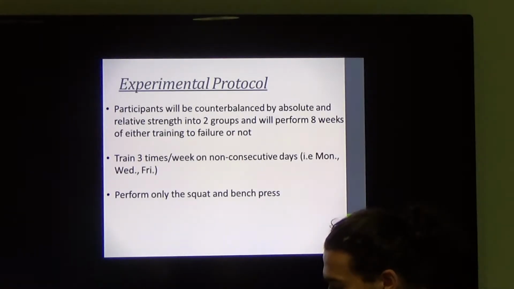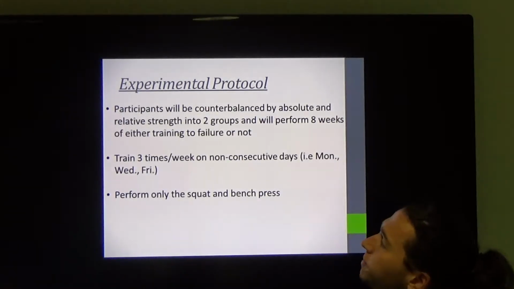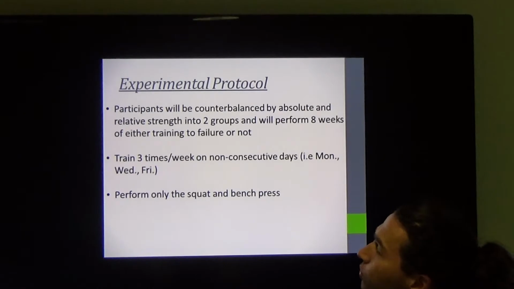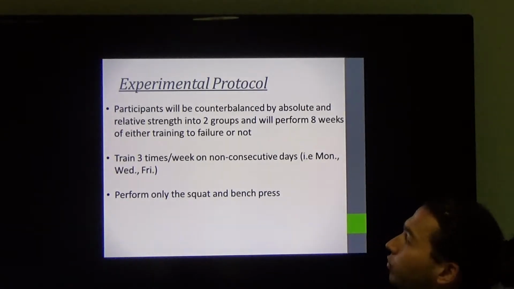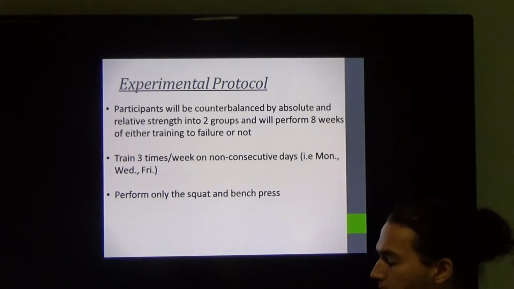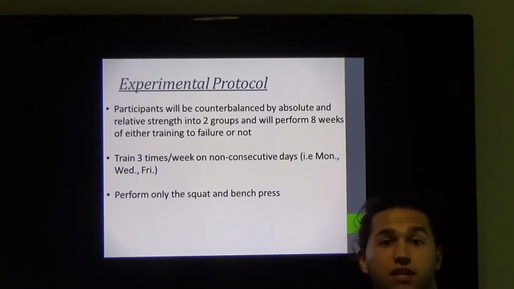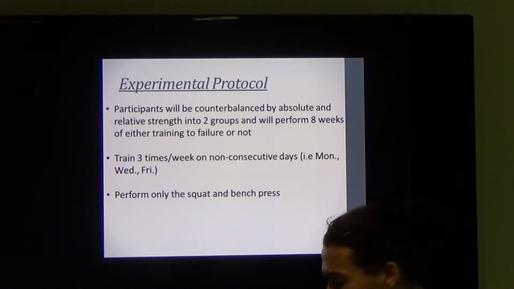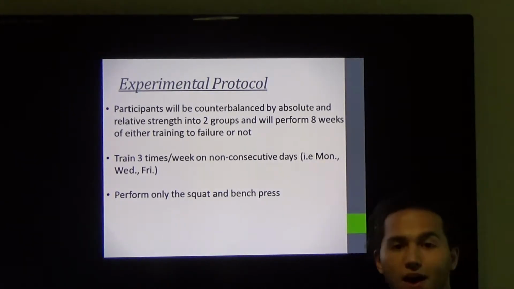Experimental protocol. Participants will be counterbalanced by absolute and relative strength into 2 groups, and will perform 8 weeks of training to either failure or not. They're going to be training 3 times a week on non-consecutive days, so for example, Monday, Wednesday, and Friday. And they'll be only performing the squat and the bench press.